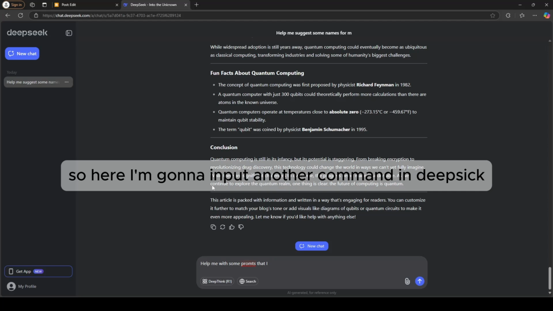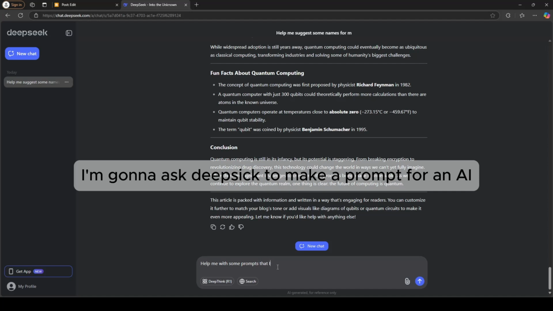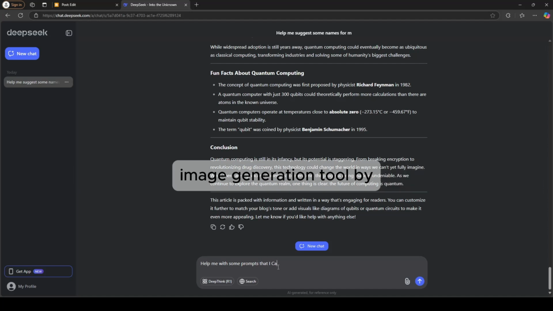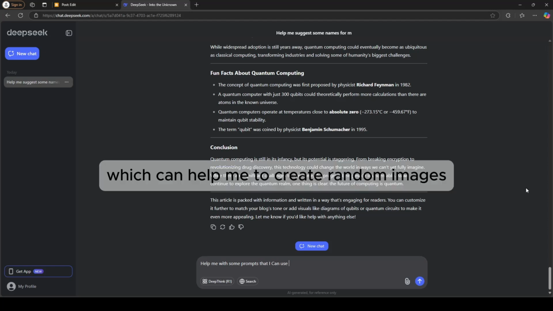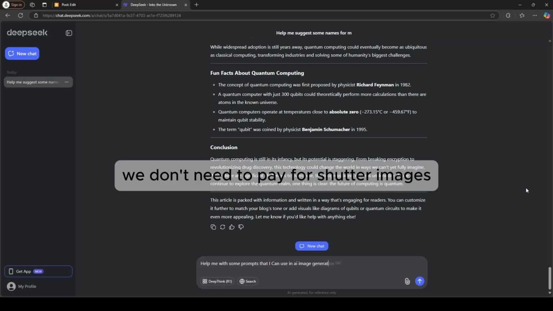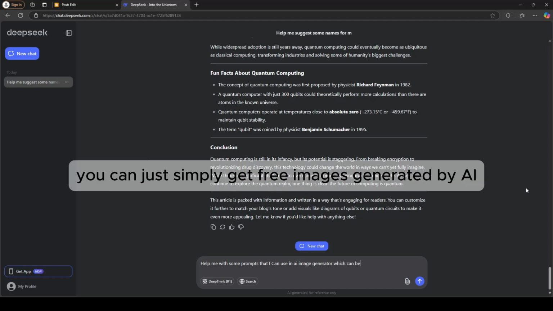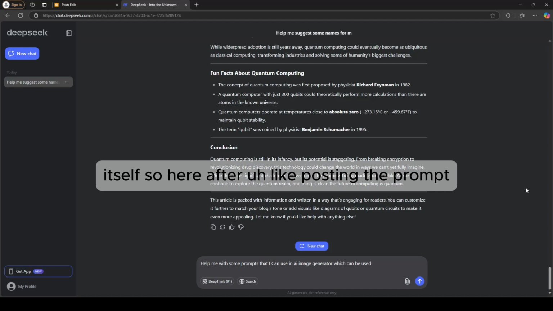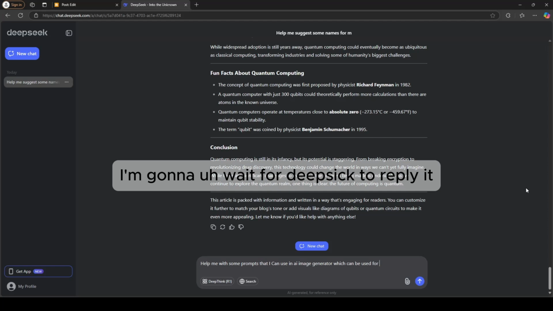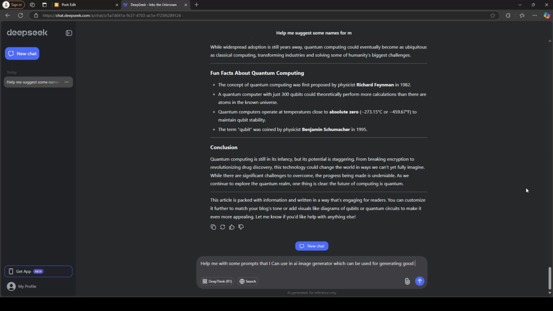So here I'm gonna input another command in DeepSeek, and that is I'm gonna ask DeepSeek to make a prompt for an AI image generation tool which can help me to create random images. By using this way, we don't need to pay for Shutterstock images or random stock images out there. You can just simply get free images generated by AI itself. So here, after posting the prompt, I'm gonna wait for DeepSeek to reply, and I'm gonna use that prompt in online image generation AI tools.